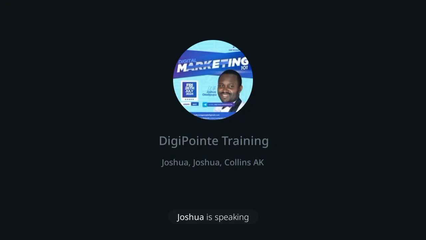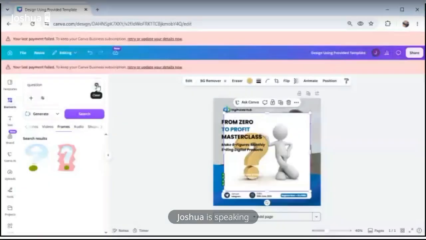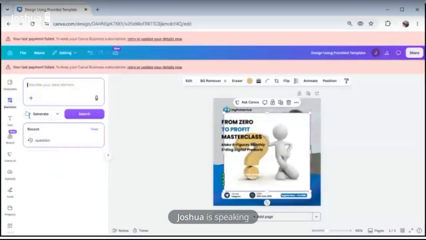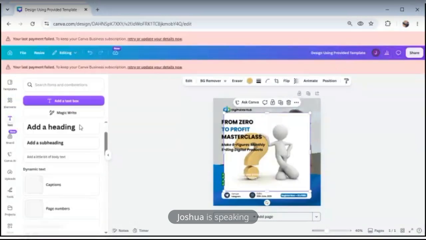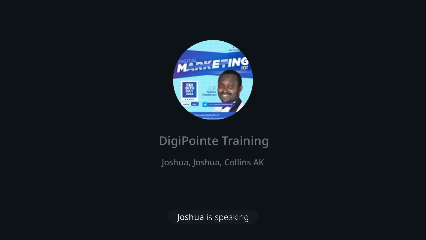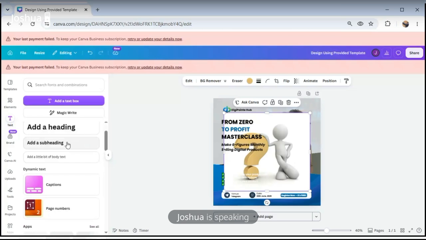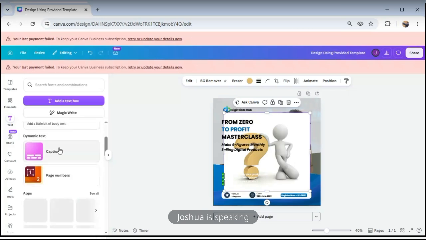That's under the elements. Let me come to text. Under text, you can input different types of text: heading text, subheading, little text. You can include captions if you are dealing with video, just like auto captions or the one that is not auto, for CapCut.